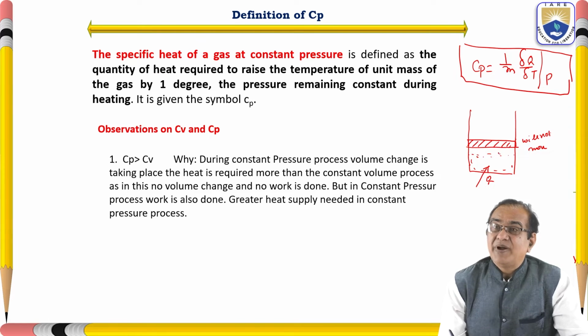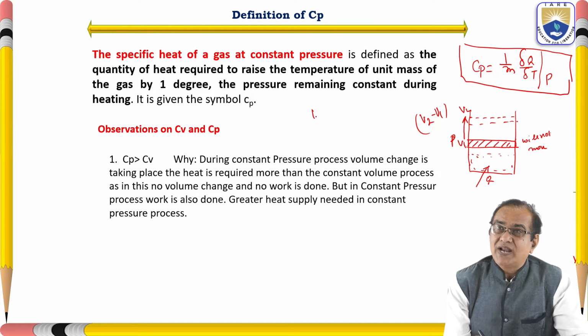But if it is a constant pressure process, the piston will move, so work will be done. From here it has moved to here, so the volume changes from V1 to V2 at constant pressure P. So the work done from 1 to 2 is equal to P times V2 minus V1.